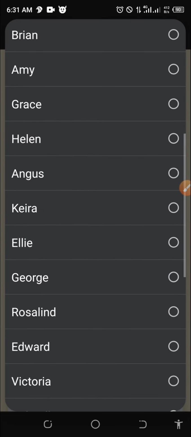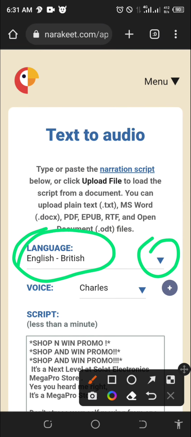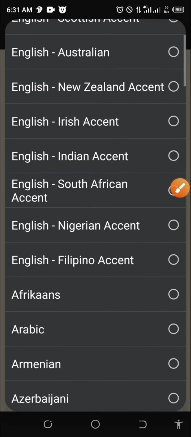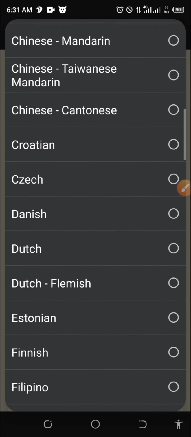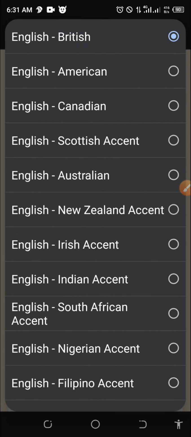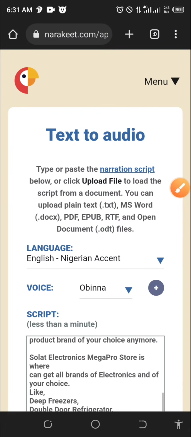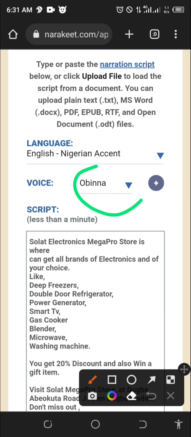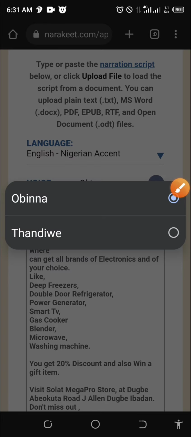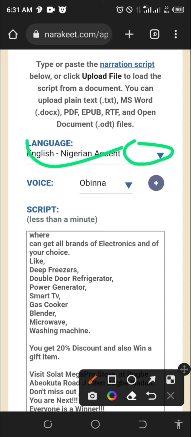I will select the voice. Okay, sorry, let me show you. Please, if you need English British, you select from here. If you need other Englishes, like Nigerian English, let me say I want to use an Africa voice for this particular script. Okay, so I will need Nigeria accent. If you're Africa, you can just select Nigeria accent, and the voice is Obinna, which is going to be a male or a female. So I'm going to go with the male voice, which is Obinna. So I've selected the accent, the English accent, the language, and also the type of voice.